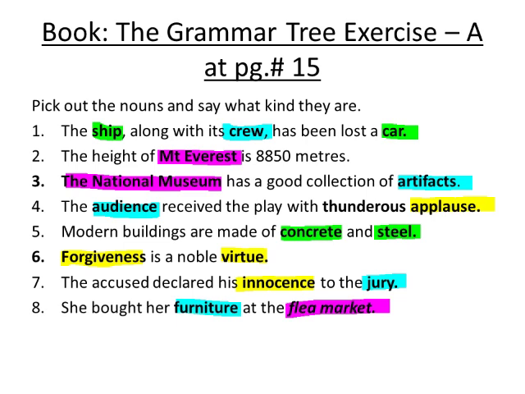In sentence number 8, furniture and flea market are the nouns. Furniture is very simple. It's a collection of different types of things, like bed, chair, sofa, dining table, center table, etc. So it's a collection of something. That's why it's a collective noun. Flea market is the name of a specific market. That's why it's a proper noun. I have given you the answer in the next slide, and it is for your easiness.